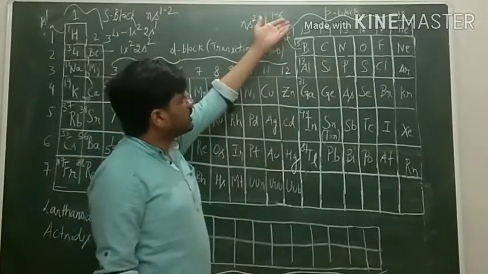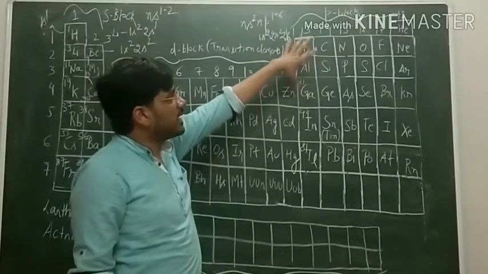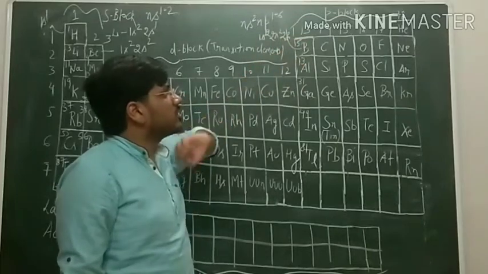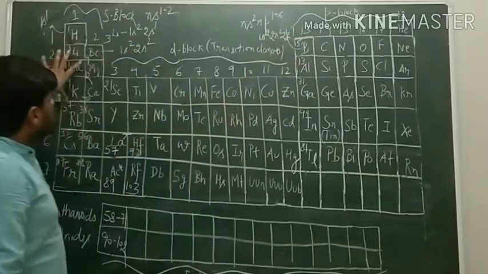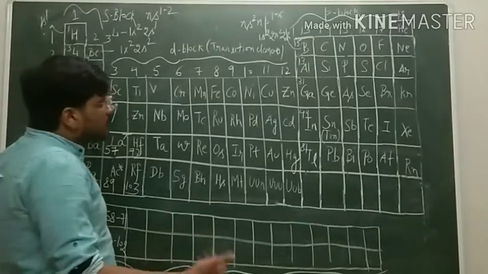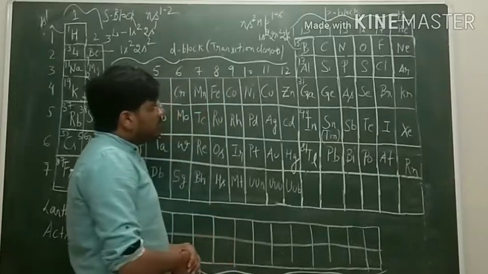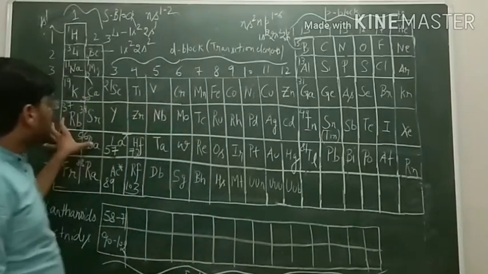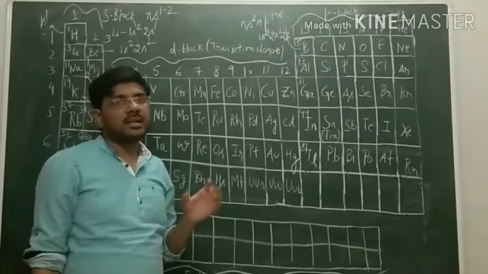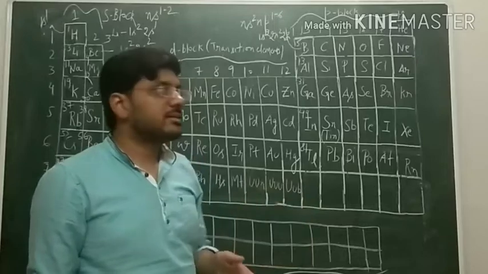The group number 13 to 18 elements, that is p block elements, will form mainly covalent bonds in nature, while the elements of group number 1 and 2 will form mostly ionic compounds or ionic bonds, we can say. Now if we combine the S block and P block elements, then these are collectively called representative or main group or normal elements.